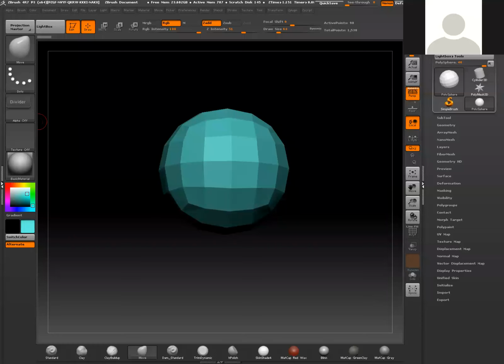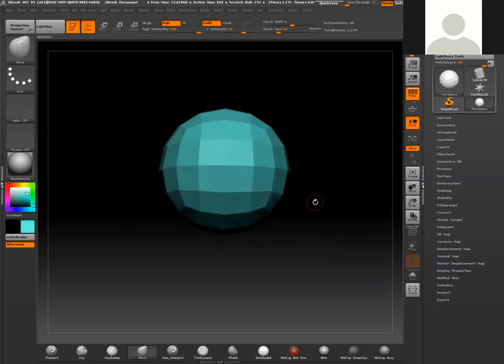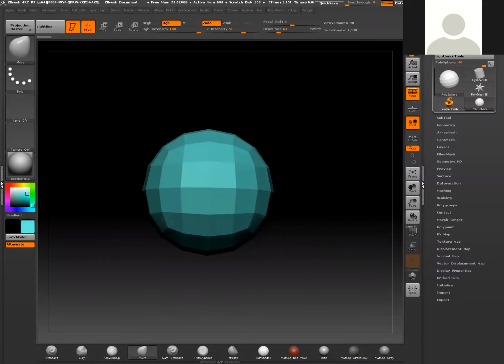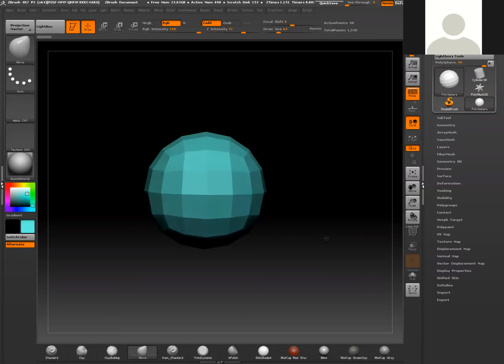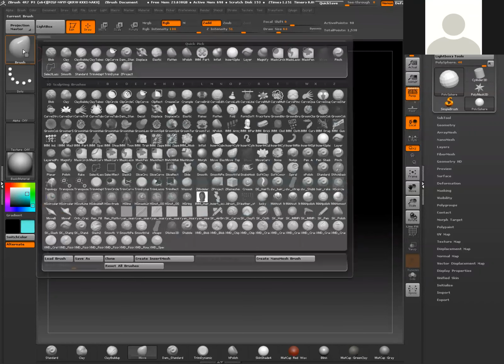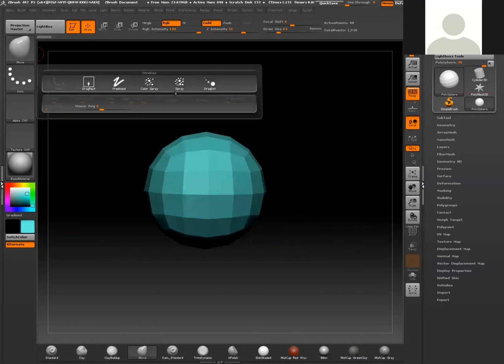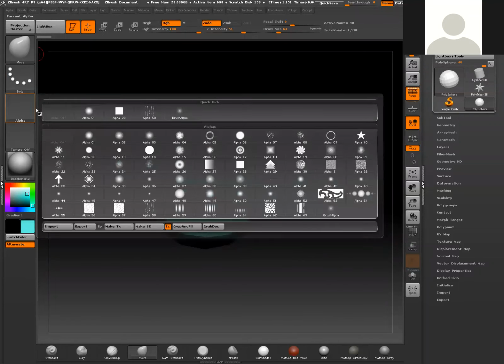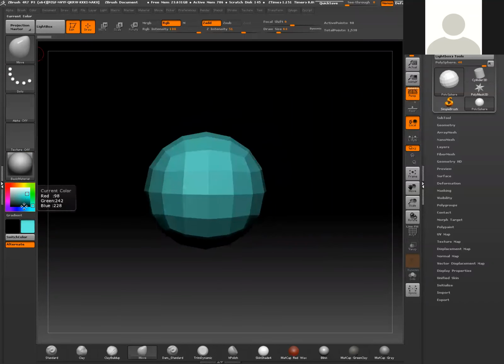All right, continuing on. So here's the next thing that I'd like to talk about. We've covered basic movement in the viewport, how to navigate around, and then, of course, how to access brushes and how to change your strokes. Alphas we'll get into a little more later, and then, of course, materials, colors, and all that stuff. There's a lot of buttons that you're going to see around here that don't really serve any importance to us just yet, but as we get more comfortable within ZBrush, we'll spend a little more time using some different functions, okay?